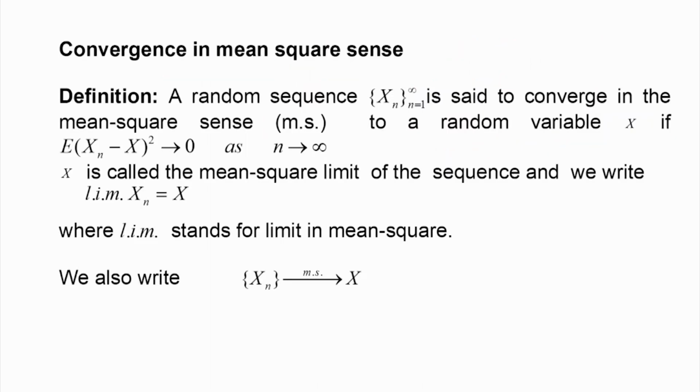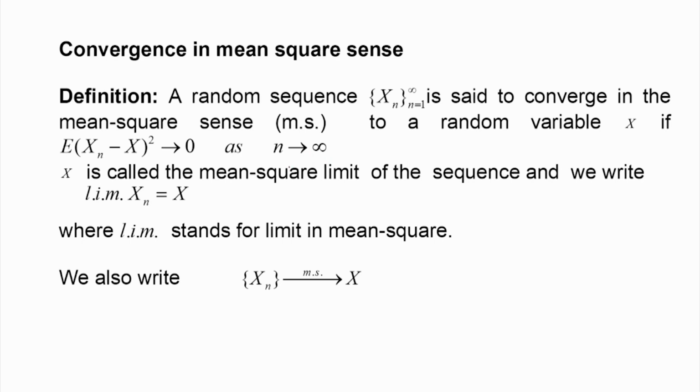First, we will discuss convergence in the mean square sense. We will first give the definition. A random sequence x n is said to converge in the mean square sense, abbreviated as MS, to a random variable x if E of (x n minus x) whole square tends to 0 as n tends to infinity.